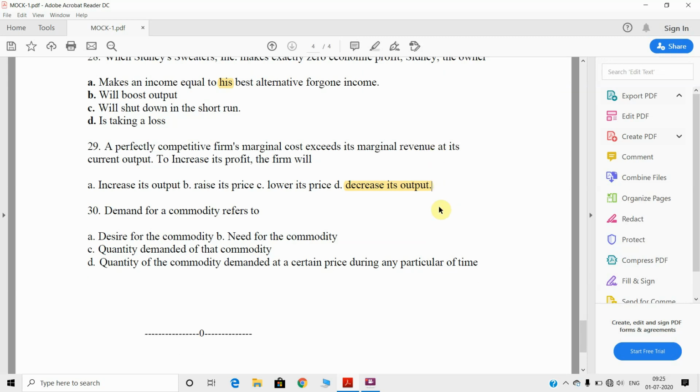Now the last question is 30. The demand for a commodity refers to, which is also very easy, the last option, D: the quantity of a commodity demanded at a certain price during any particular time, right? It is also a very easy question.